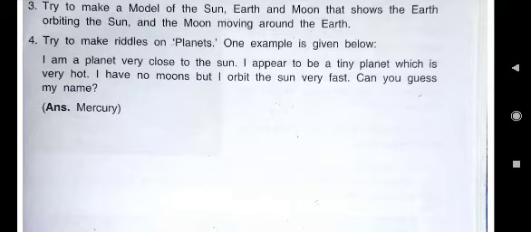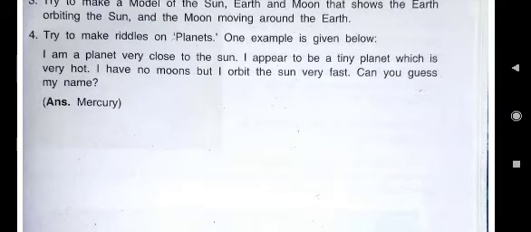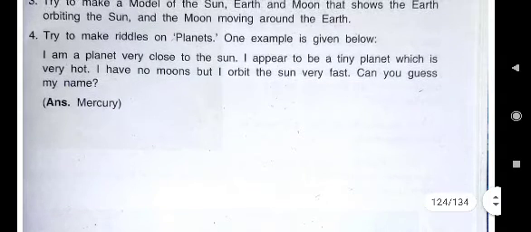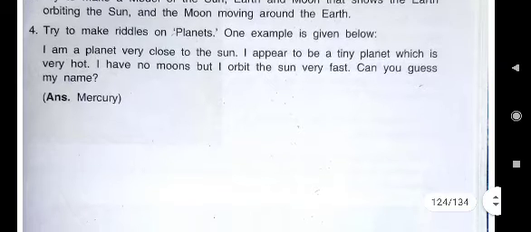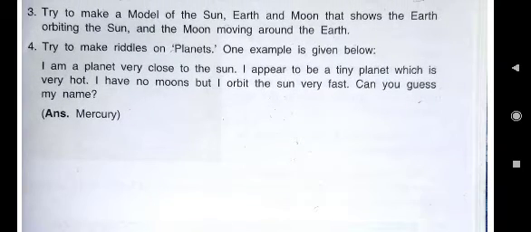Mercury. Mercury is a tiny planet. It is very close to the sun. It is very hot, and we all know Mercury has no moon. And it orbits very fast because its orbit is very small. It is nearest to the sun. So its orbit is very small and it moves very fast around the sun.